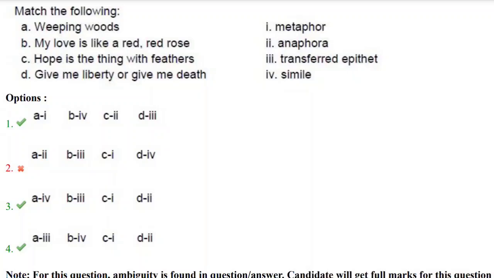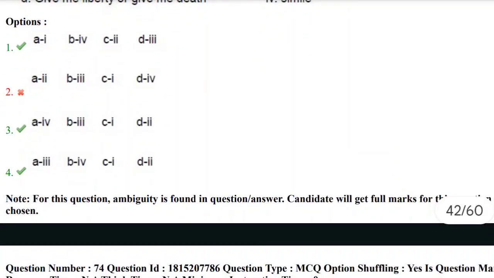So the correct answer here is the first and fourth option. Look at the other options and how they are matched with the first and second set. Okay, let's move towards the next question.